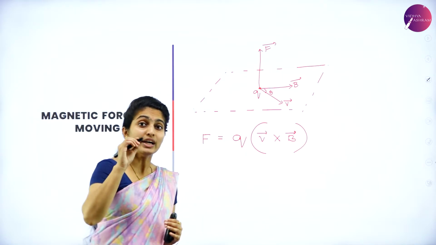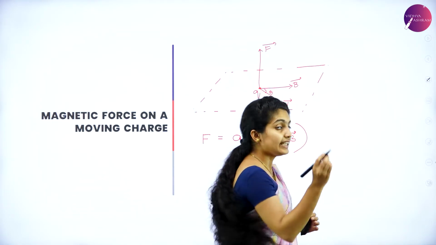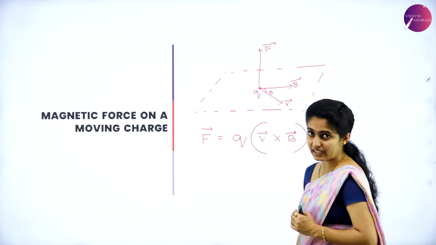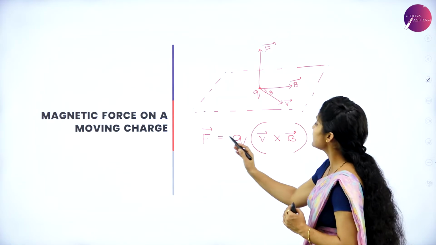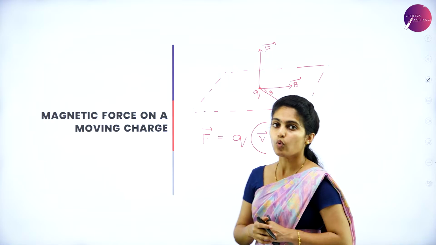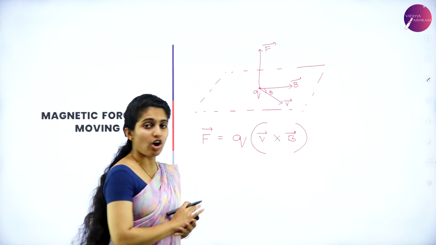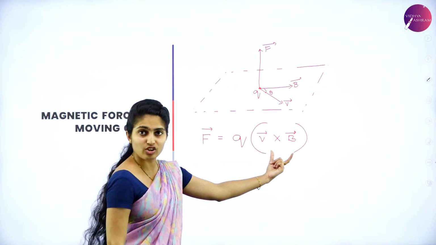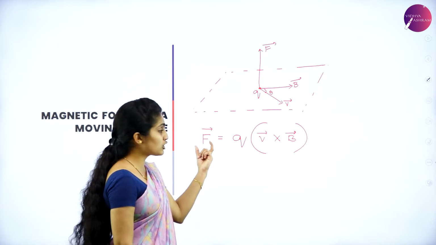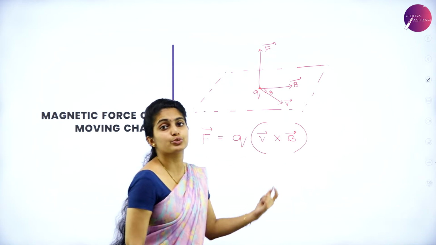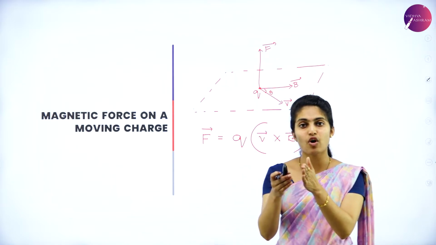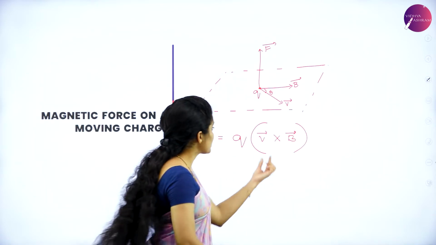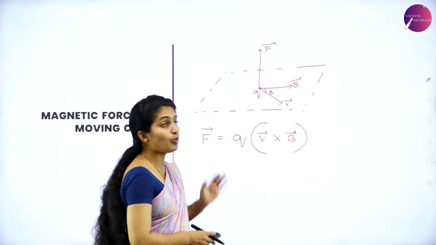In the electric case, force is q into the electric field, which comes under static charges. In the case of the magnetic effect, that is the magnetic field, force is given as q into vector v cross vector B. It means the force is represented as a cross product. The force is perpendicular to the velocity as well as to the magnetic field. What is the relation of this force with respect to velocity and magnetic field? They are perpendicular to each other. That is why we have mentioned the cross here. So this is a vector quantity.